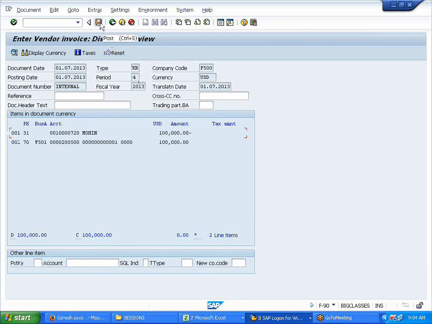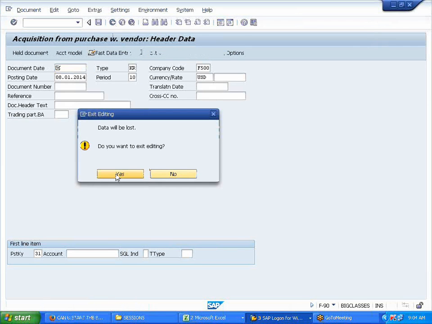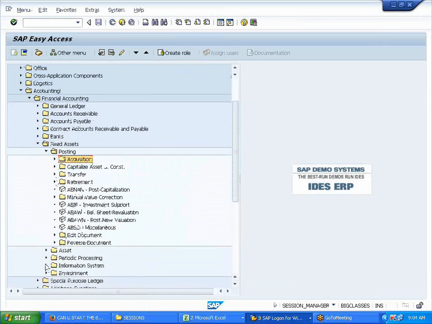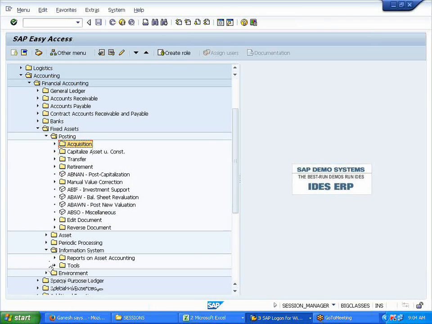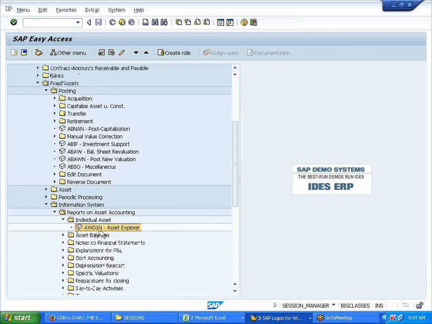Now I'll go ahead and save it. Post it. Done. Now we will go ahead and check the report. Note down the transaction code to check the report: AW01N. This is Asset Explorer, a report like FBL3N, FBL1N, FBL10N and all that. You can use AW01N or you can go to the master data also.